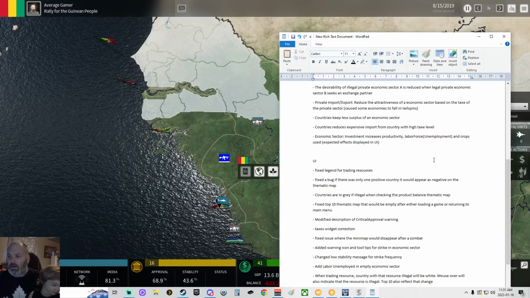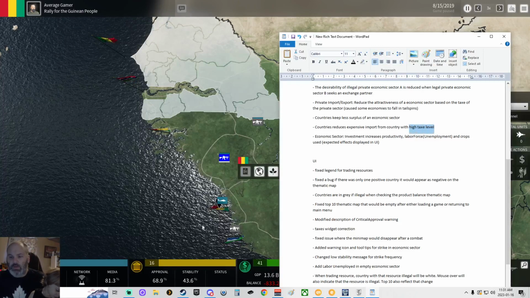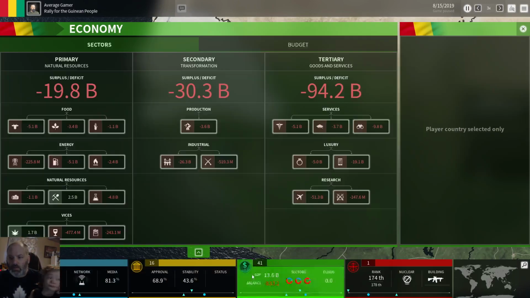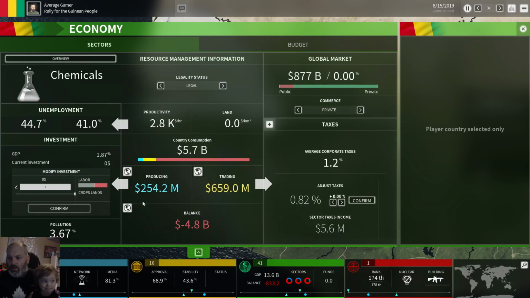Okay. I'm assuming when you are taxing here, there's now a confirm button. That's good. Shows you how much you're changing it by. I like that.